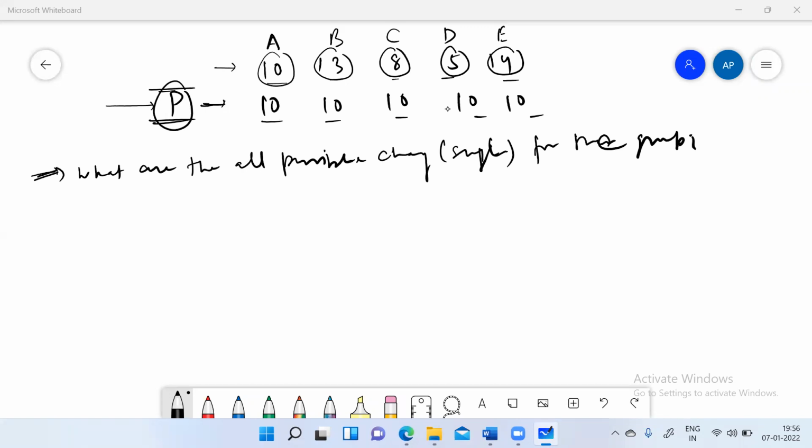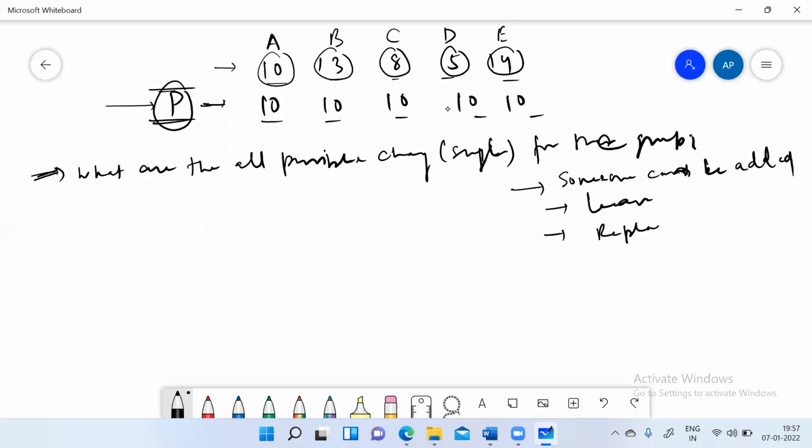The first change you suggested, someone can be added to the group. Yes, sir. The next possible change is somebody can leave the group. The last possible change is some kind of replacement happens, some kind of one replacement, meaning one person leaves and one person gets added. And I've already told you last. So that suggests that there is no other change possible.